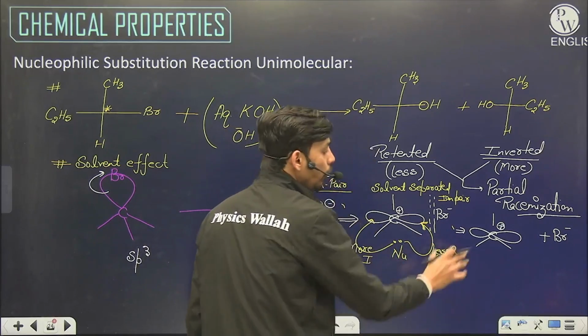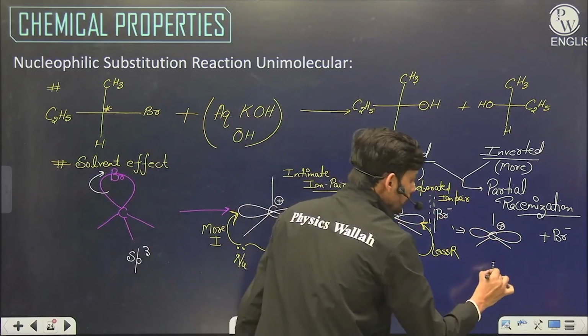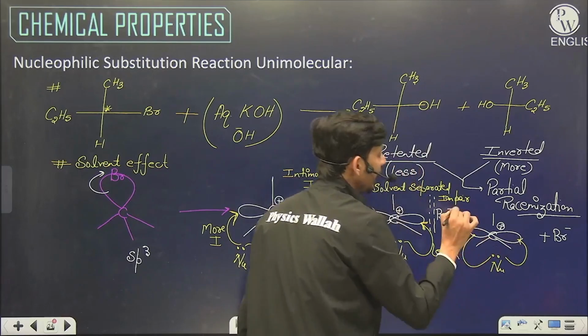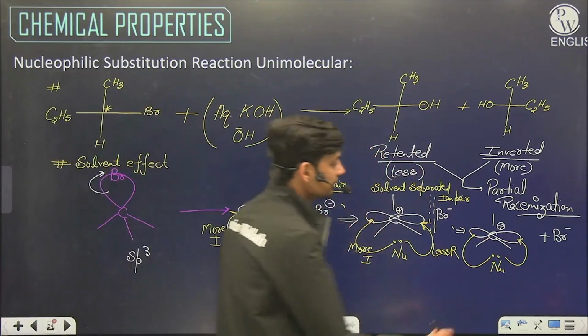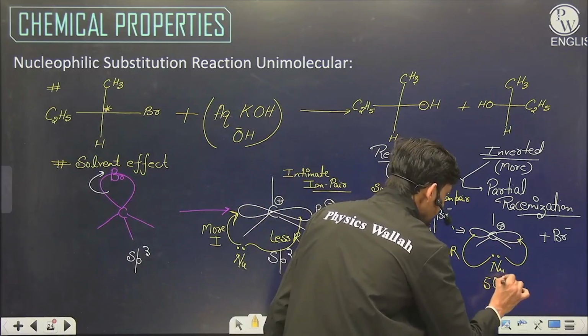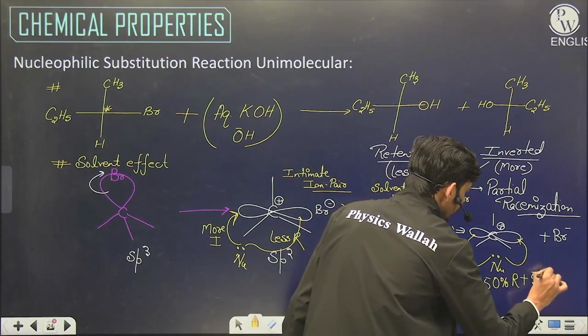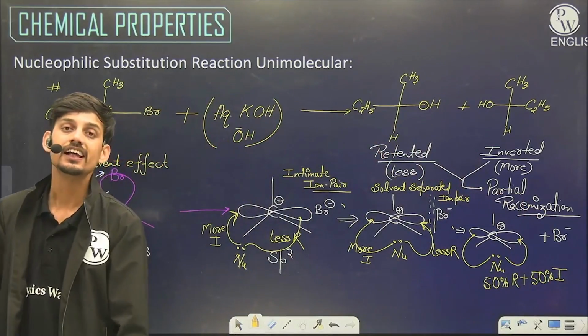Only in this step, in the final separated step, the probability will be equal. The nucleophile will attack from both directions equally, and only in this case there will be complete racemization. 50% retention, 50% inversion.